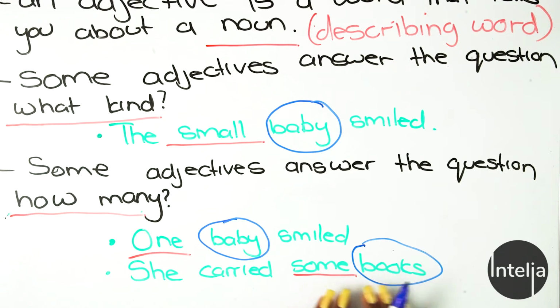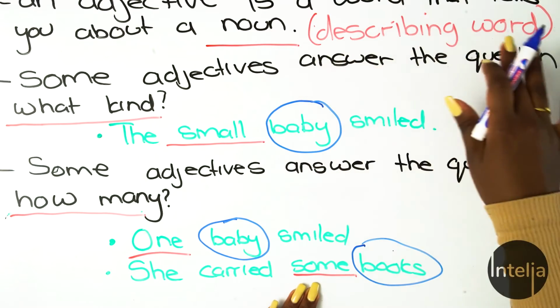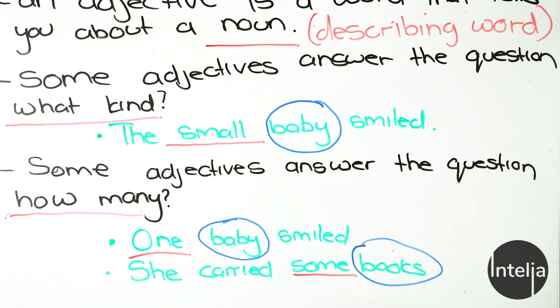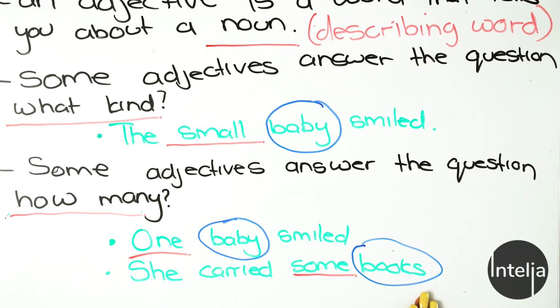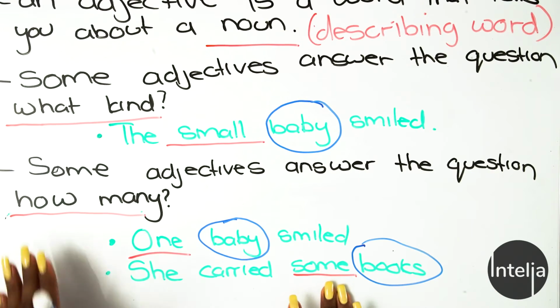Some is referring to the noun, so it's an adjective because it's describing the noun. So anything that gives you more information about a noun is an adjective. So our noun in the sentence is books, and some is how many.